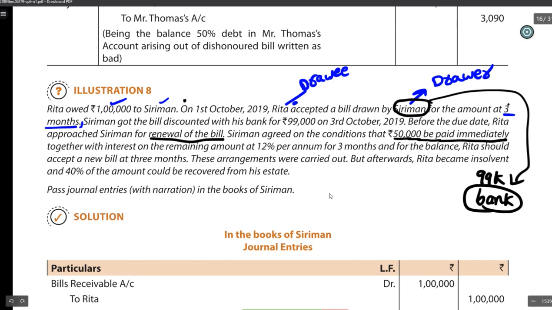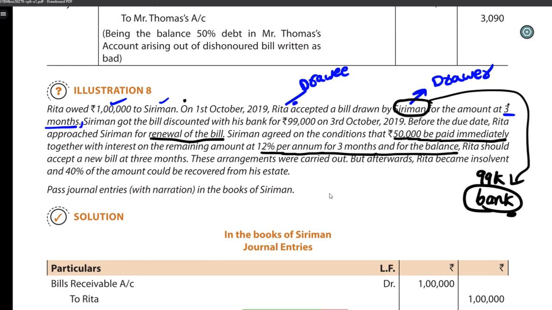50,000 will be paid immediately, together with interest on the remaining amount at 12% per annum for 3 months, and for the balance a new bill. Okay, see here, if you observe, Siriman already discounted the bill with the bank, right? Normally the bank will go to Rita on the due date to collect the money.